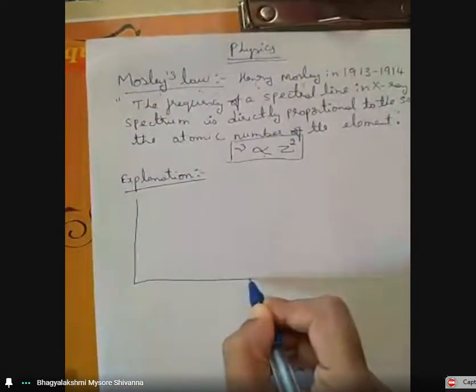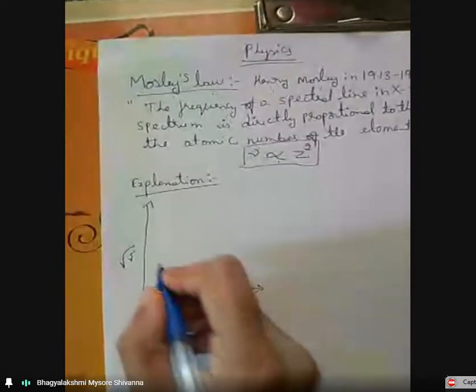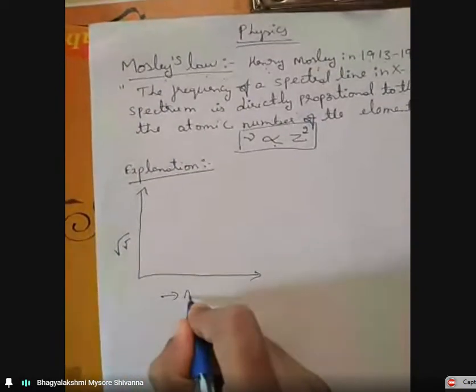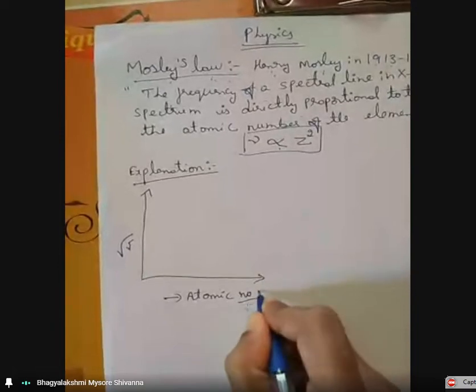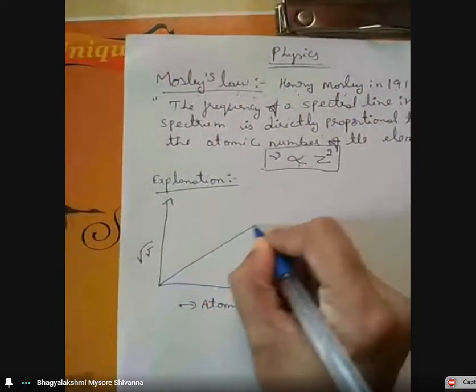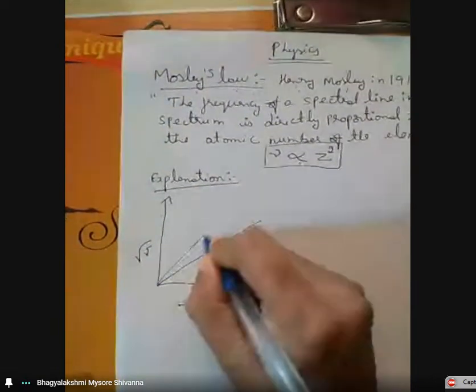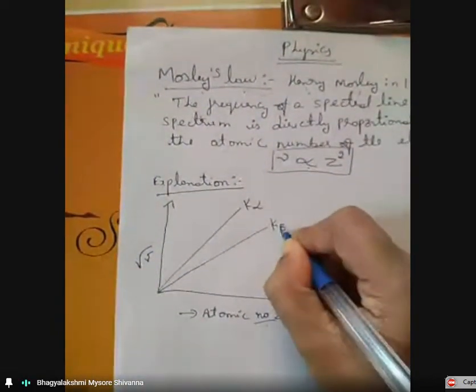If we plot a graph of square root of frequency versus atomic number Z, we get a continuous straight line. This is for K alpha and this is for K beta.